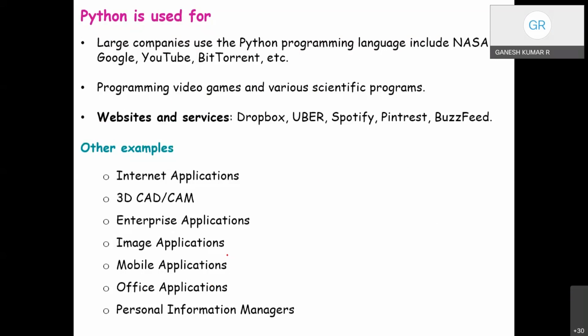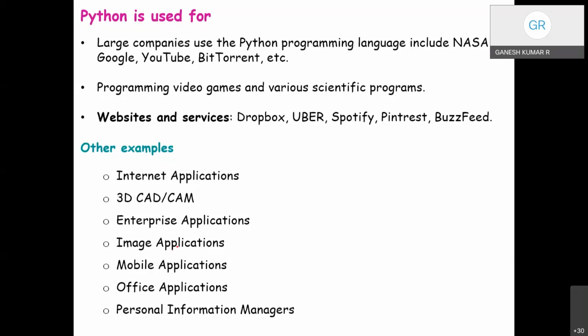The major websites and services like Dropbox, Spotify, Pinterest, and BuzzFeed are all written to a greater or lesser extent in Python.